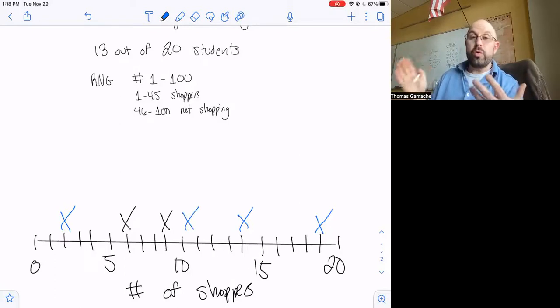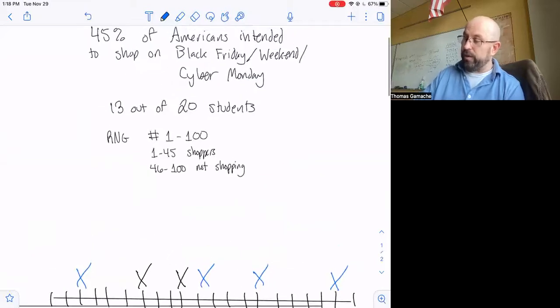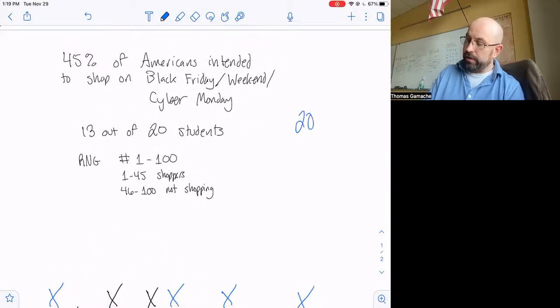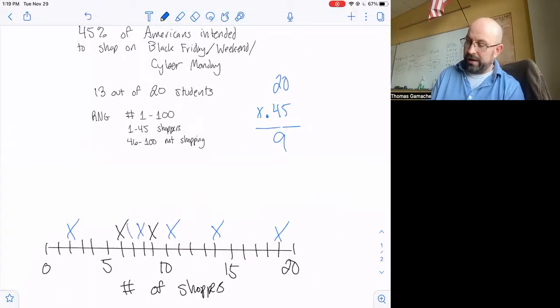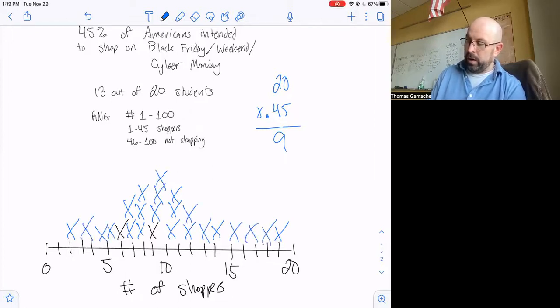But what you should notice happens, this will happen as a matter of fact. If you look at it, it's 45%, right? 45% of 20 ends up being 9. The more I do this, I'm going to notice a lot of values right near 9. Does that mean they're all going to be 9? No, of course not. I might get a bunch of 10s, maybe some 8s. Maybe I'm going to get some 9s here too. But what you're going to notice is that ultimately you're going to get a distribution that probably looks something like this, where you're going to get a bunch right in the middle, right near 9.